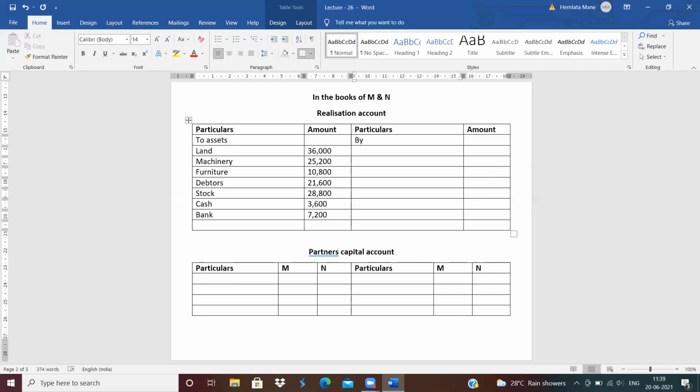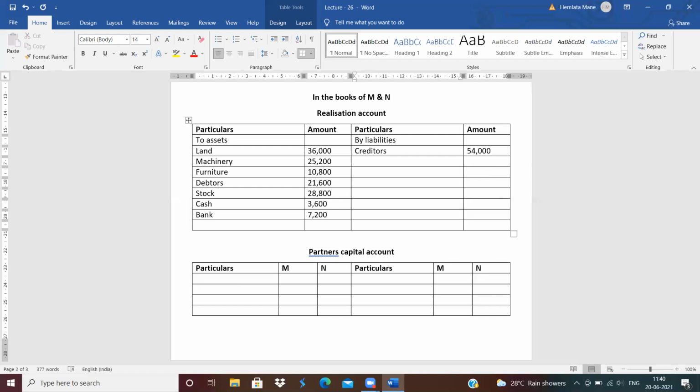What is the journal entry of liability transfer? Liabilities account debit to realization. It's realization account credit side by liabilities. Which liabilities do you have to write here? Only external liabilities. Creditors. How much is the amount of creditors? 54,000.